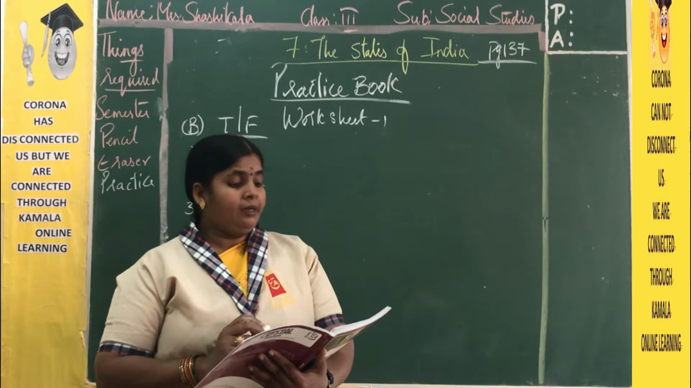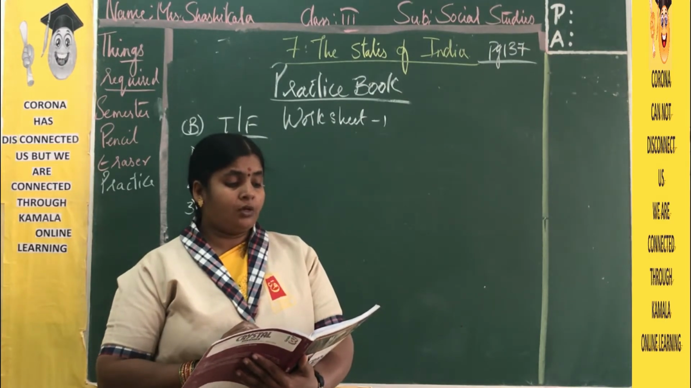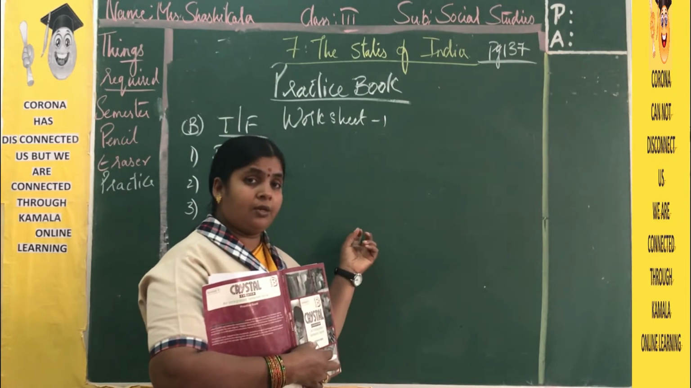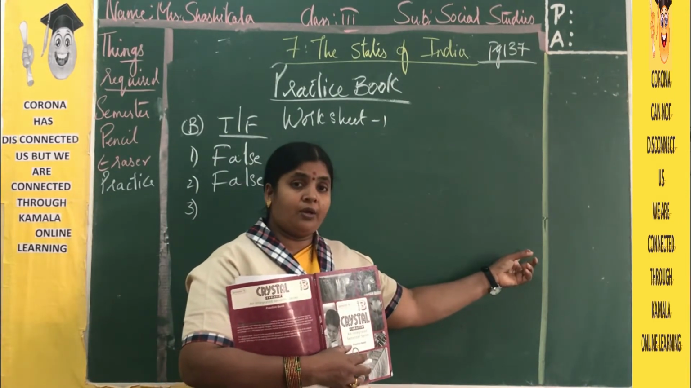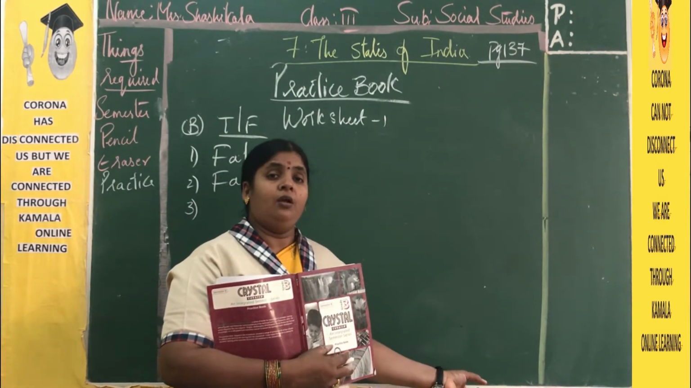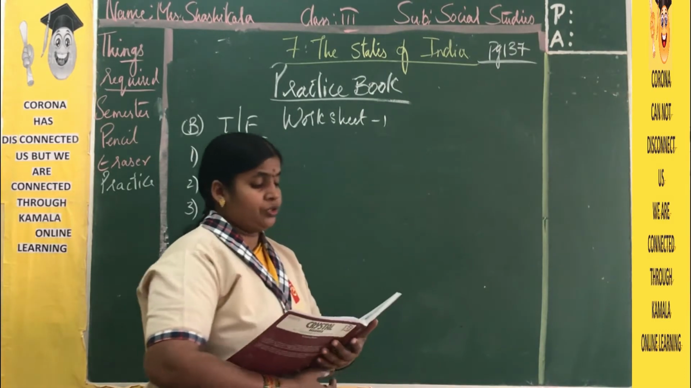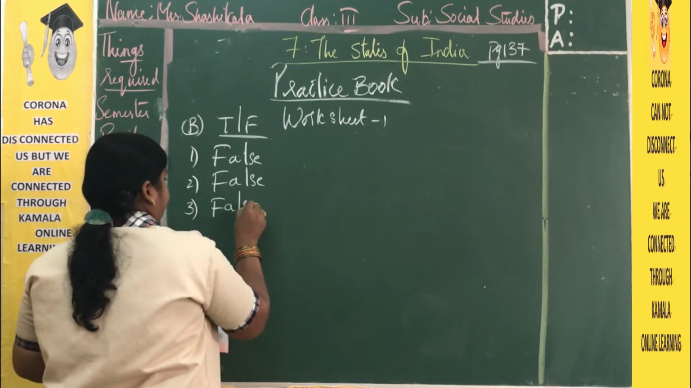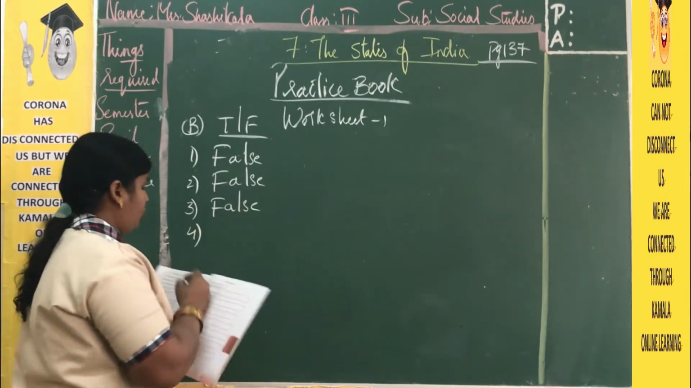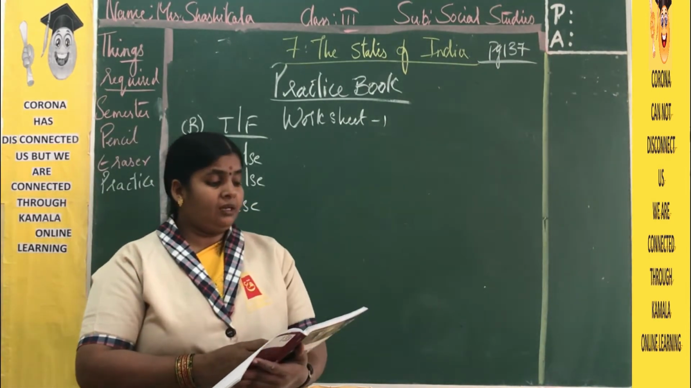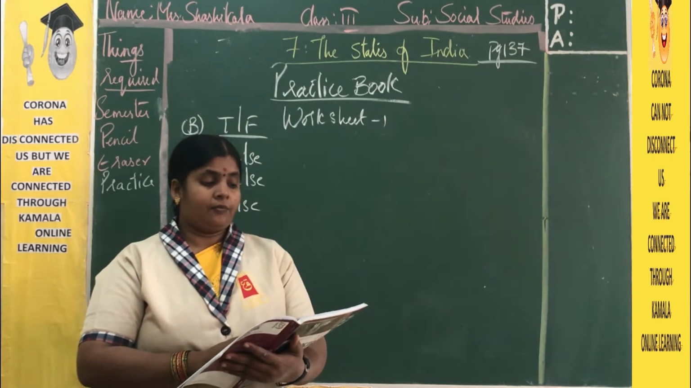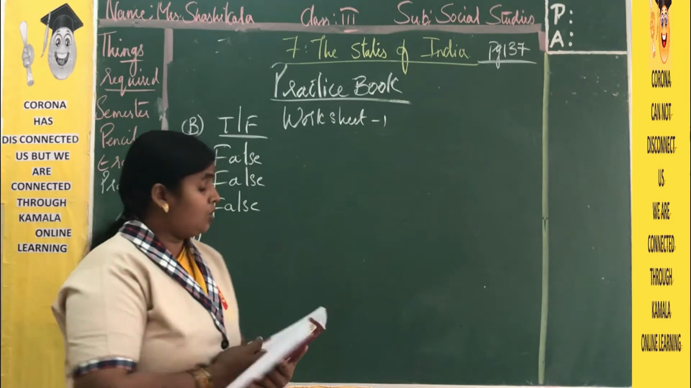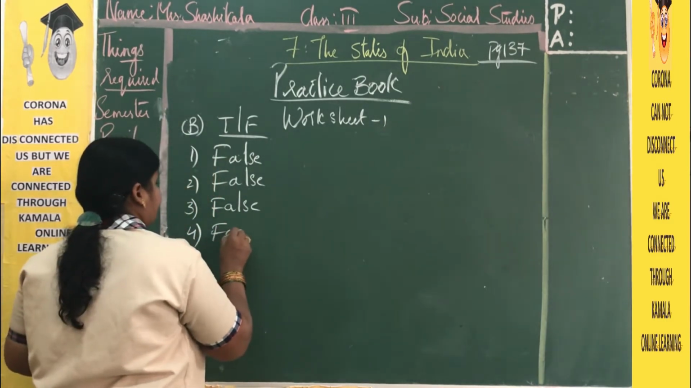Next, the Indian Ocean lies to the west of India. No. In the west direction we have the Arabian Sea. In the east, Bay of Bengal, and in the south we have the Indian Ocean. So the statement is false. Fourth one. Chandigarh is a state. No, Chandigarh is a capital. So the statement is false.